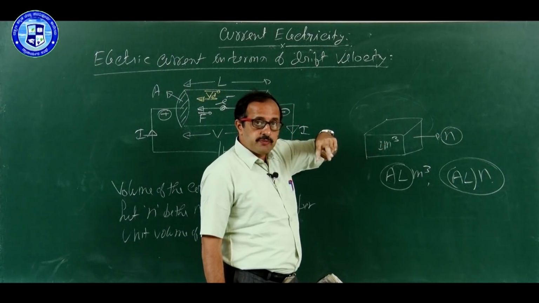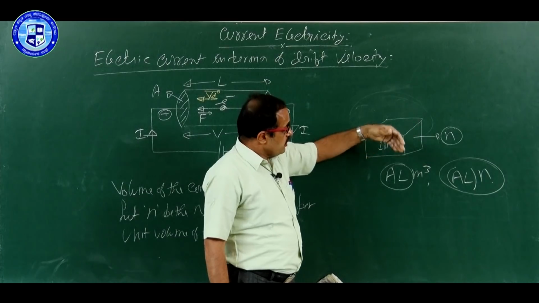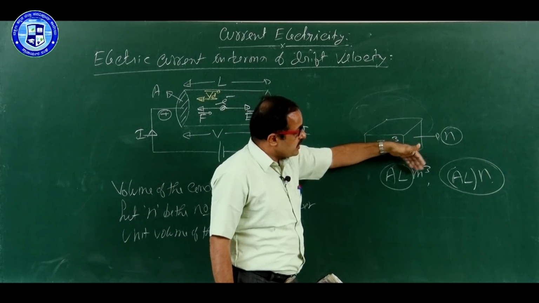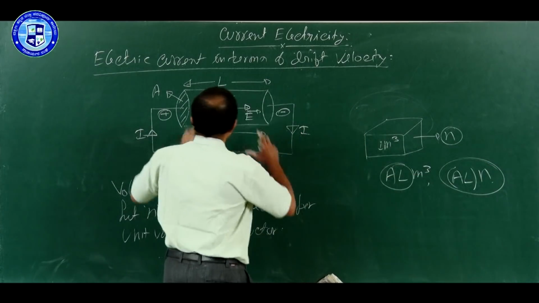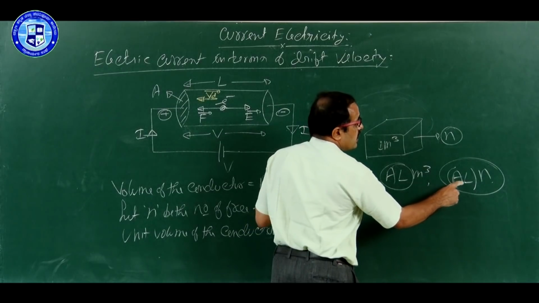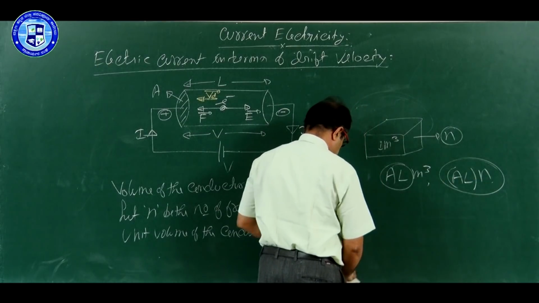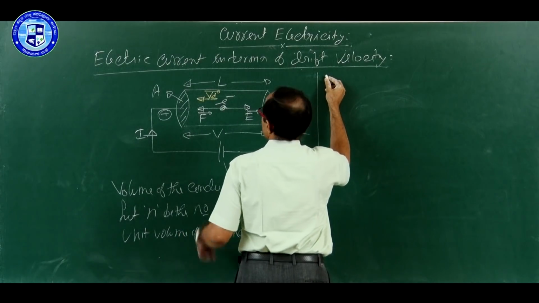If it is 2 cubic meter, double. If it is 3 cubic meter, 3 times. If it is A into L cubic meter, AL into N. Therefore, within this conductor, how many free electrons are there? AL into N.